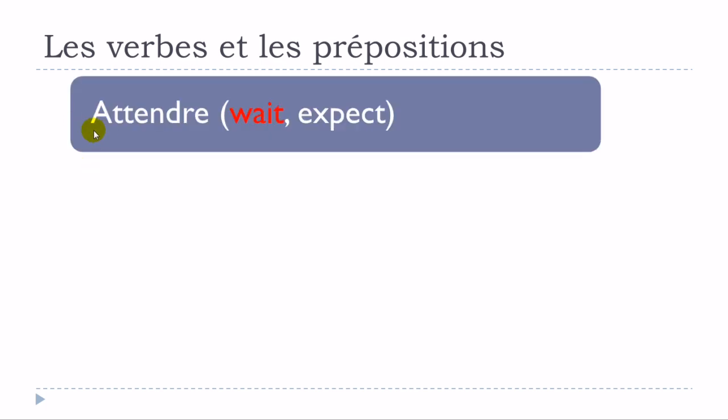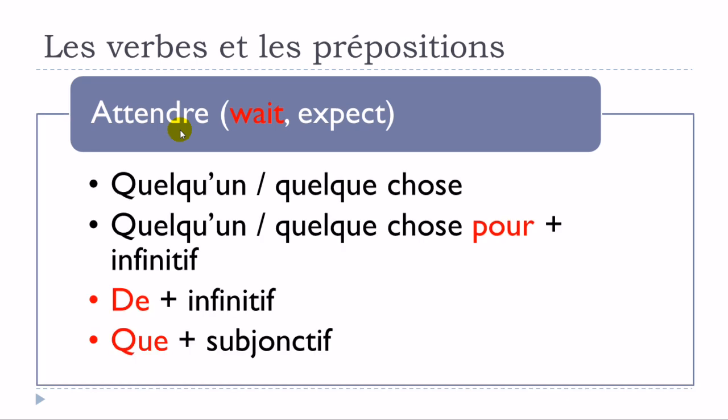Let's see now the verb attendre. Attendre, and then same thing. So it could be, the first meaning would be to wait. Okay, but then we've got this expect meaning as well, so we'll see that right after, but now it's only connected to wait. First structure, attendre quelqu'un or quelque chose. Okay, so you can see no preposition here. Attendre quelqu'un, attendre quelque chose.